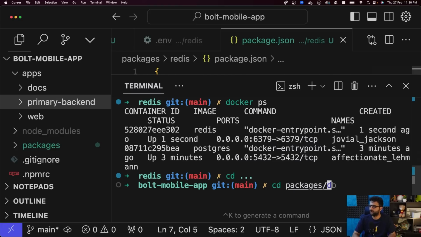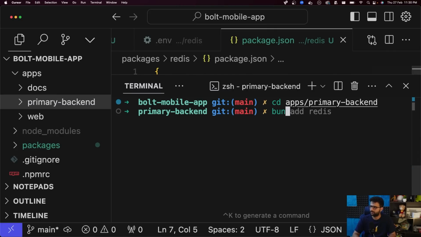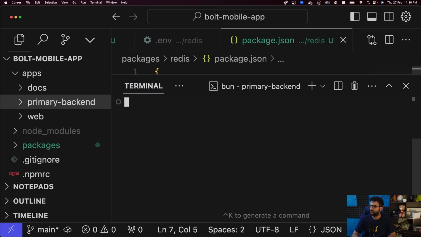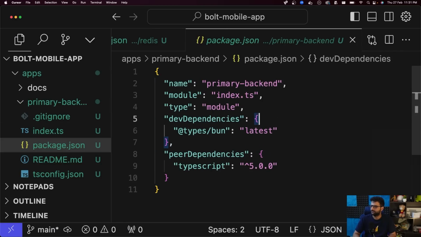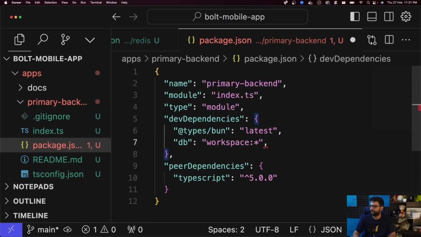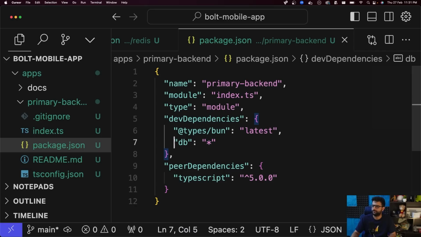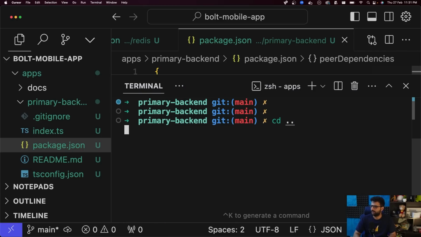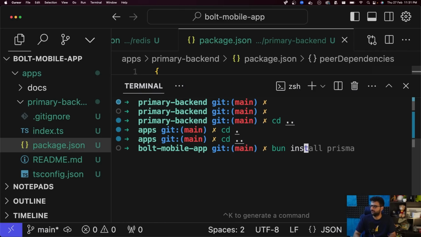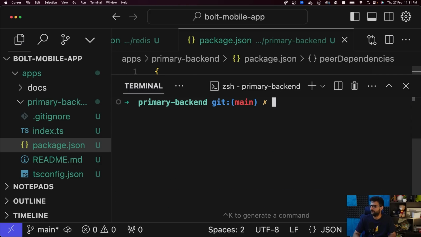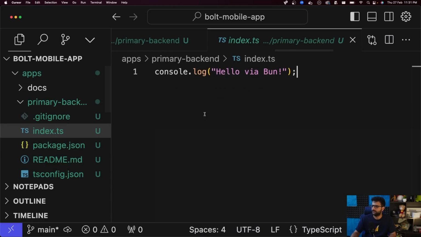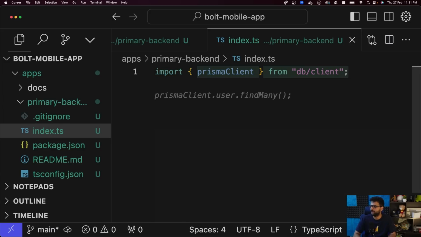So going back to apps/primary-backend, I'm going to run bun init. In primary backend, I'm going to add DB as a dependency. So DB, I think for bun it's just star and not workspace star. And let me run a bun install. And let's see if we can import Prisma client at the top. Import. Yeah, that looks fine.